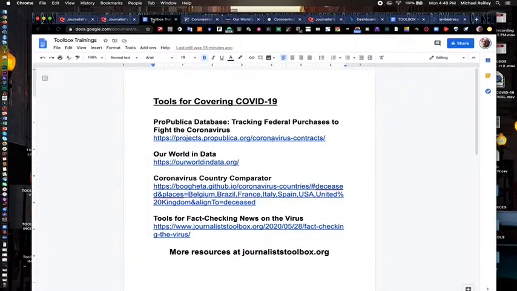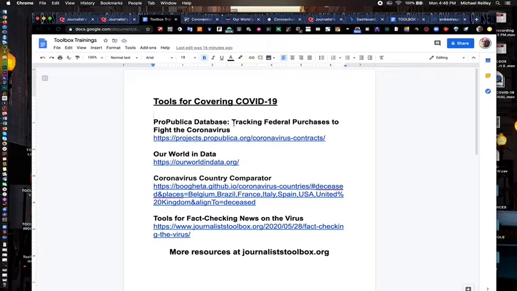So the tools we're going to look at today is the ProPublica database on tracking federal purchases to fight the coronavirus. Our World in Data, which has some great dashboards and data sets that you can download on coronavirus, and also the country comparator. At the end, we'll look at some virus fact-checking tools as well. And you can find all this at journalisttoolbox.org.